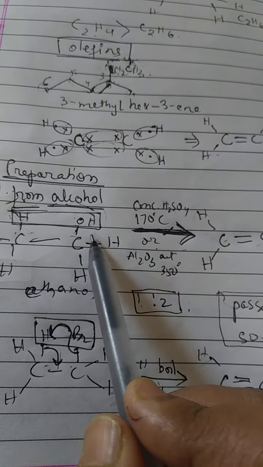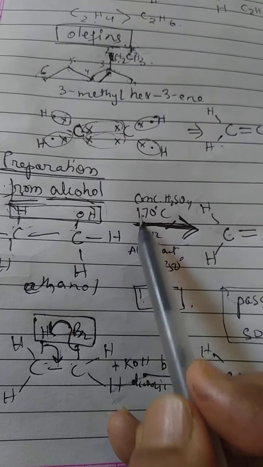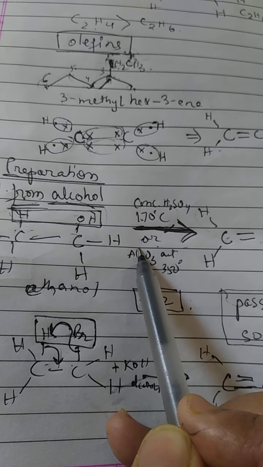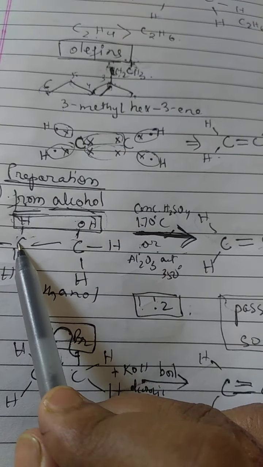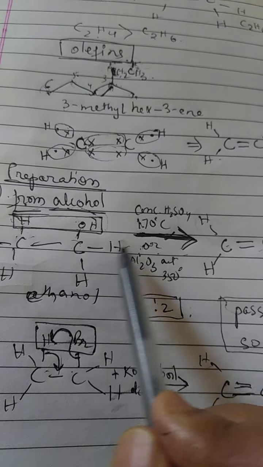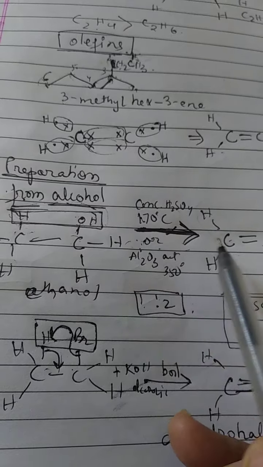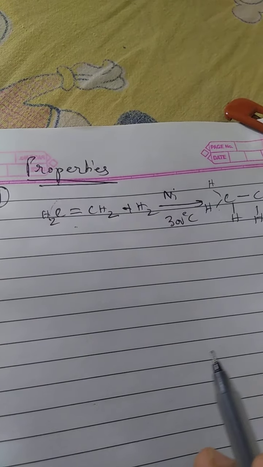The OH and the nearby hydrogen have two options. It can lose the water from this carbon, or it can lose the hydrogen from this other carbon, if it has a longer chain. So it might give rise to isomers of alkenes. That is why it has not been included here.